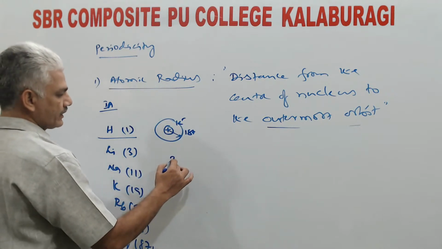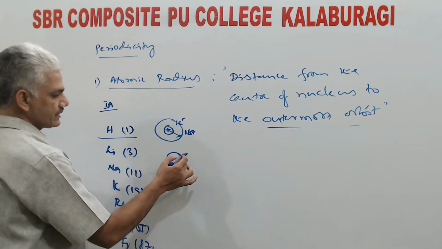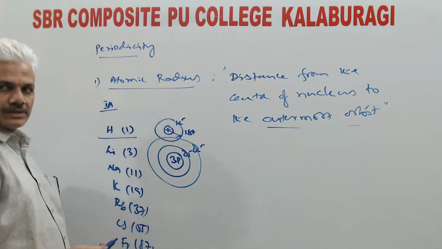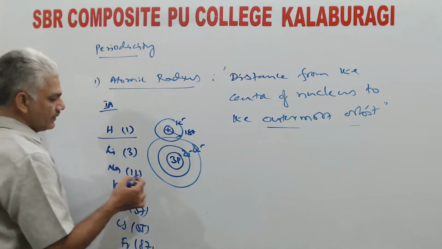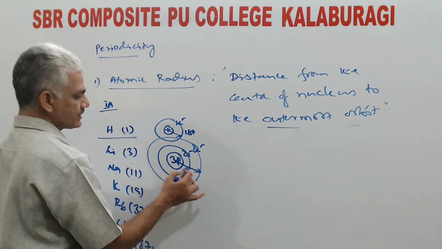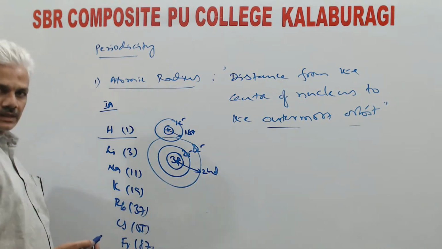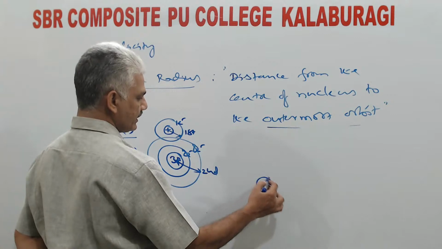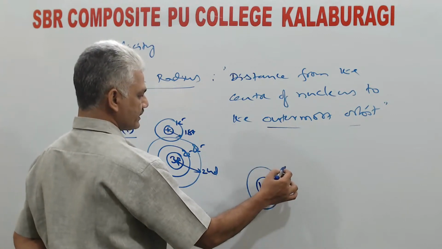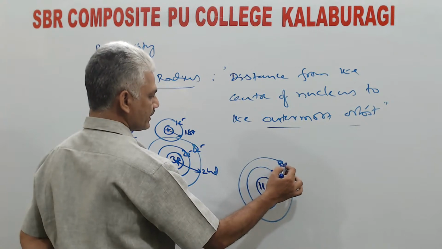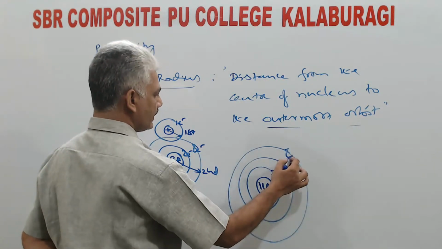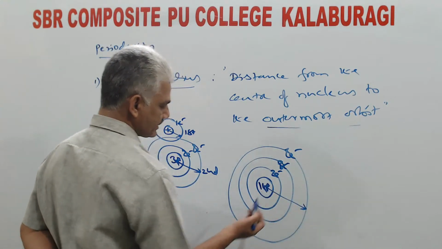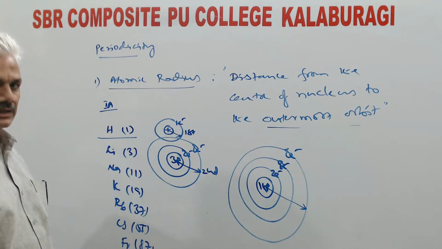When it comes to lithium, 3 protons are present inside the nucleus. 3 electrons are distributed like this: 2 electrons in the first orbit, 1 electron in the second orbit. So for lithium, atomic radius means distance from the center of nucleus to the second orbit. Similarly, sodium has 11 protons inside the nucleus, 2 electrons in the first orbit, 8 electrons in the second orbit, and 1 electron in the third orbit. So for sodium, it is the distance from the center of nucleus to the third orbit.